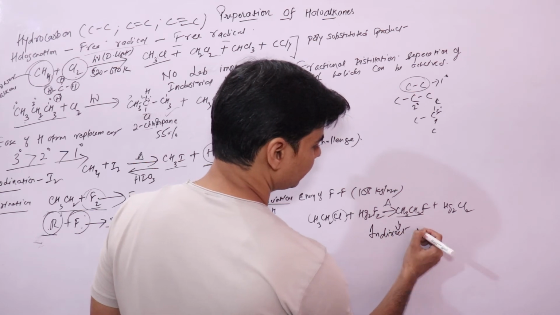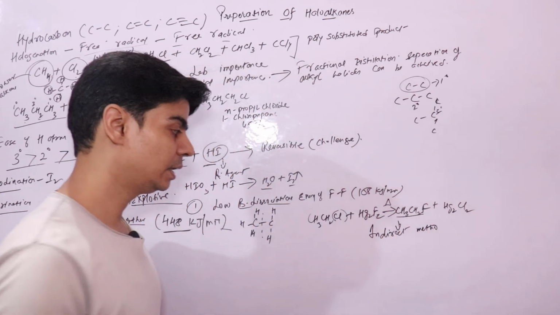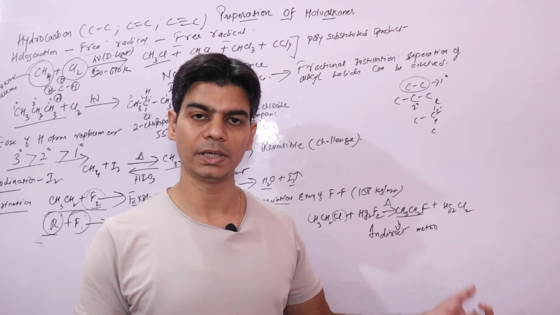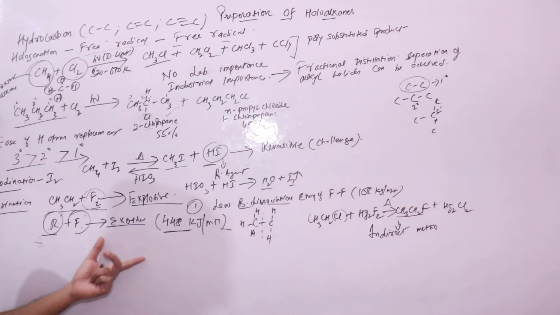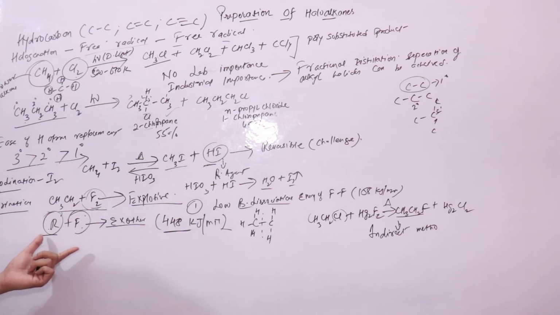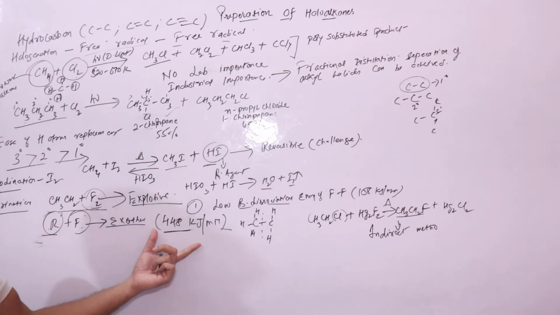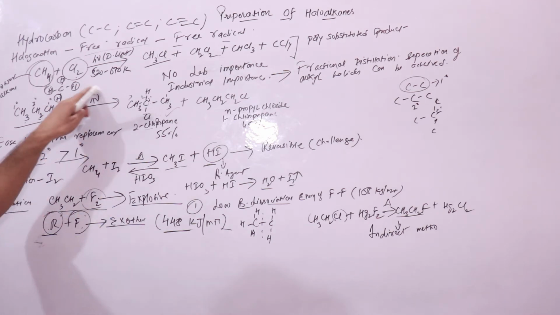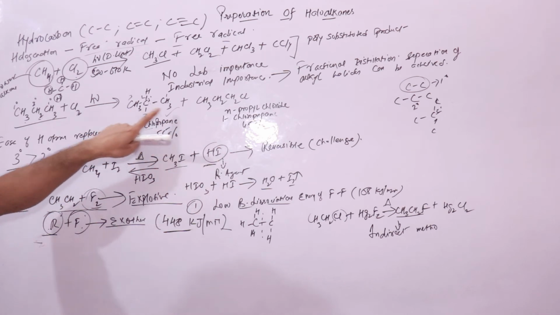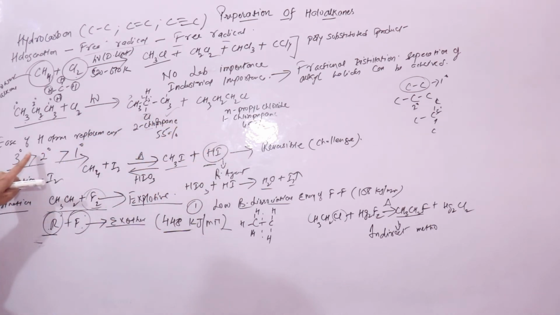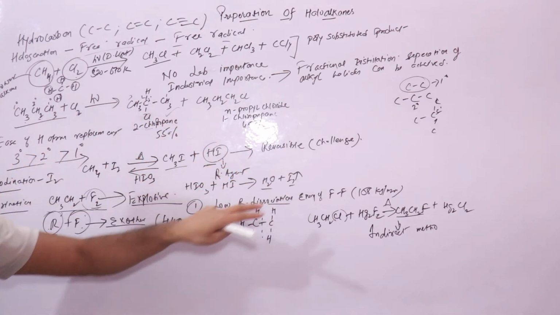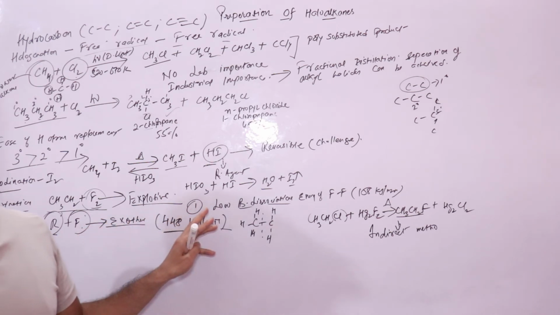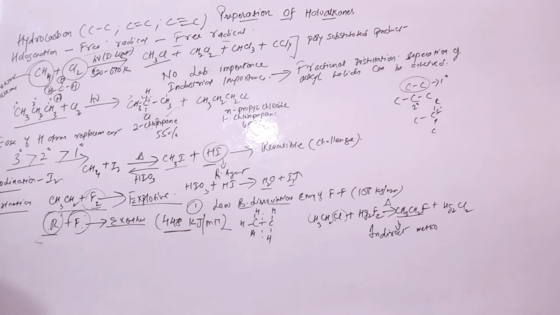And why do we use the indirect method? Because direct fluorination of alkanes is not possible, for two reasons: low bond dissociation energy, and the high heat that is evolved in this step of the reaction. I hope this is clear. So these are some important things. Here polysubstituted products are obtained, here isomeric products are obtained. In this case reversibility is important, and here you need to understand why direct fluorination is not possible.